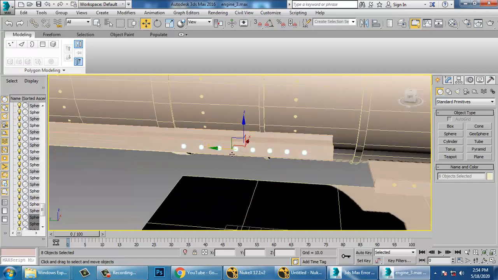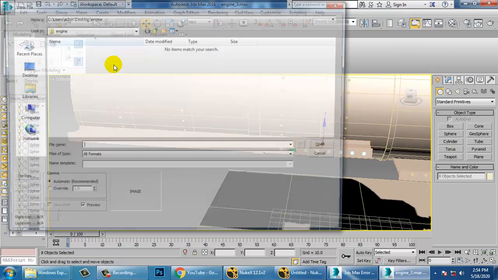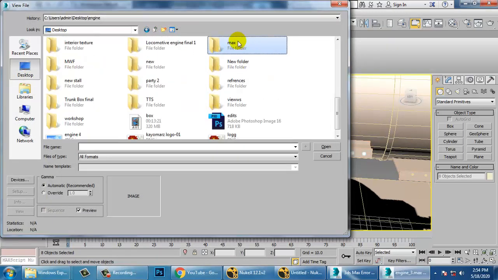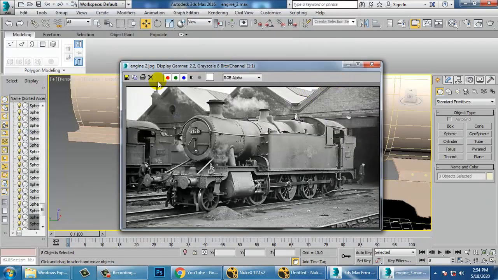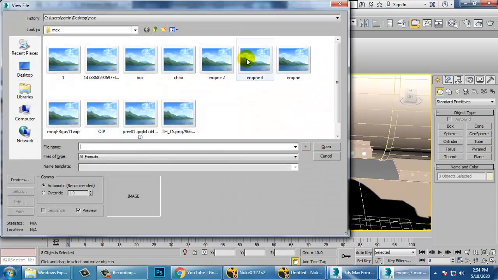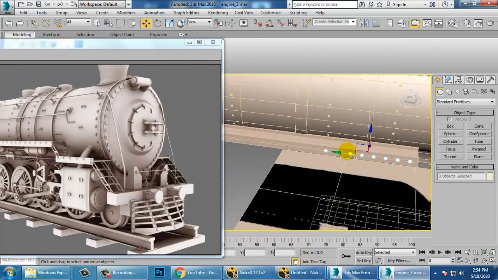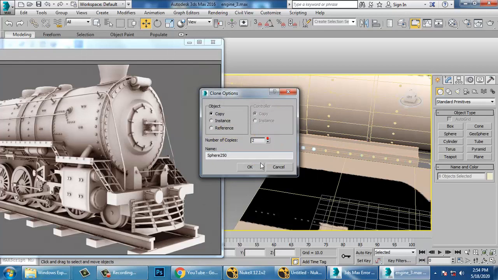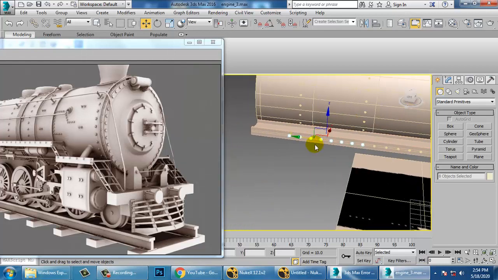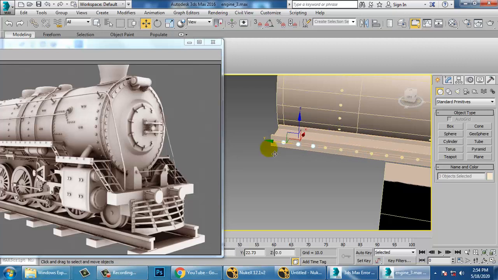So open the reference over here. So let's take a copy of it. That's it. So save your file again.